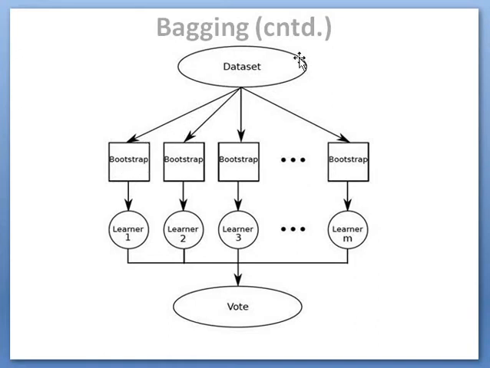Using each sample, we fix an algorithm for creating a model, and based on that algorithm, different models will be created. Here in this diagram, M samples are taken from the data set, and using these M samples, M models will be created.